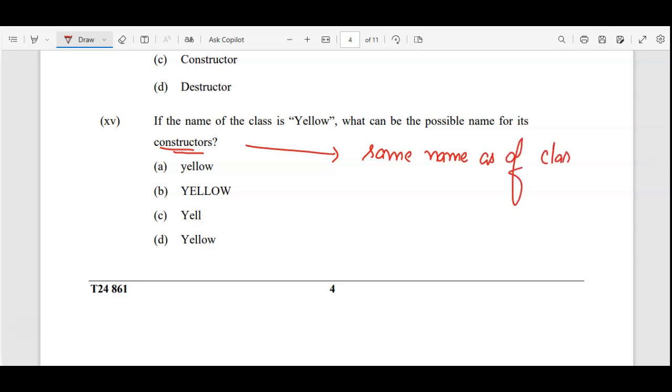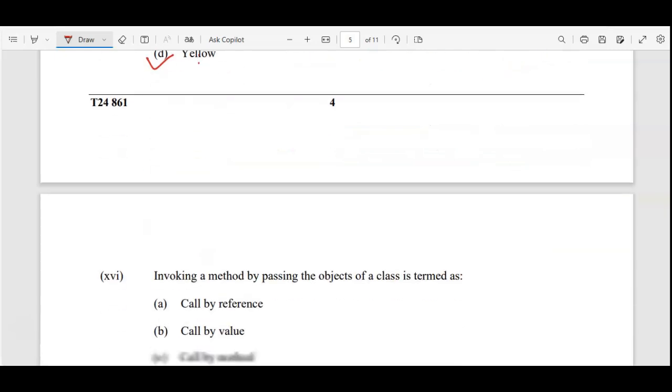Same name as the class. So what is your class name? It is given here as Yellow. So that means the constructor name will also be Yellow only, and it is a case sensitive language. So you have to take care about the case as well. So this is Yellow, this one is completely matching. So the correct answer for this is option D.